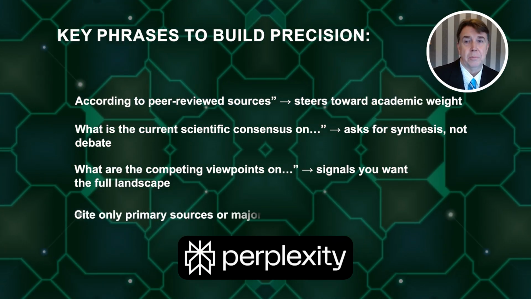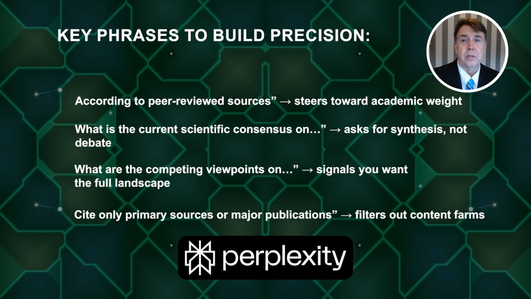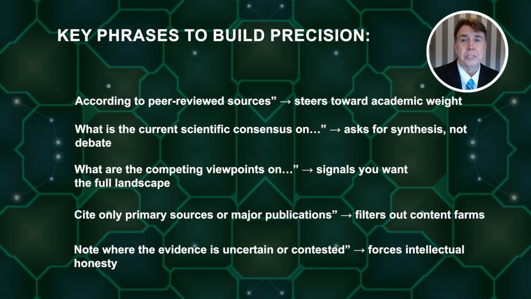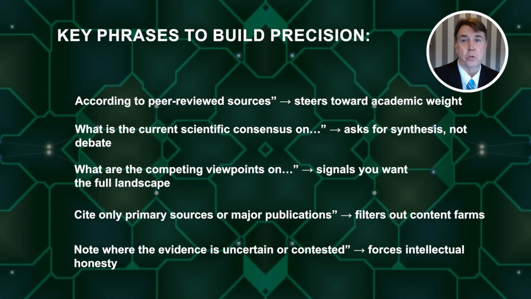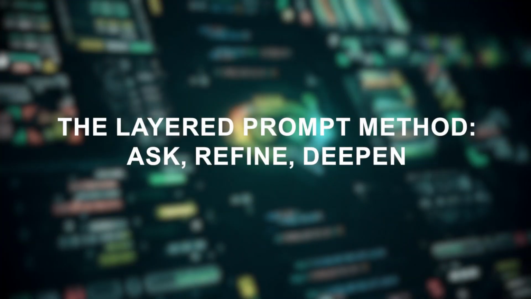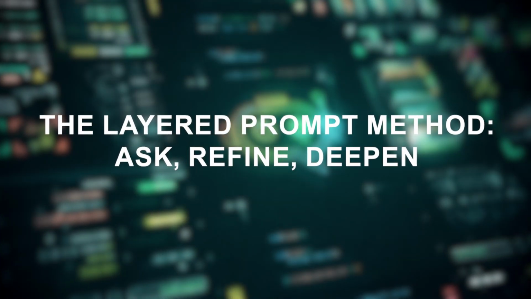"Cite only primary sources or major publications" filters out content farms. "Note where the evidence is uncertain or contested" forces intellectual honesty. Without these anchors, Perplexity defaults to a confident middle-ground summary that may obscure important nuance or controversy.